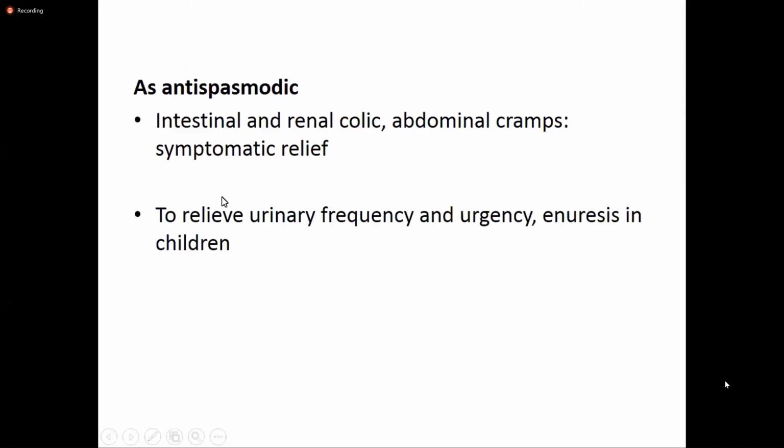And because this anticholinergic group of drugs decreases the contraction of the visceral muscle, they cause relaxation of this visceral muscle. They can be used during excessive contraction, which is known as colics or cramps as well. So it can be used in intestinal colics, renal colics, or abdominal cramps, and they only provide symptomatic relief. They don't treat the underlying cause of this spasm, colics, or the excessive contraction of these visceral muscles.